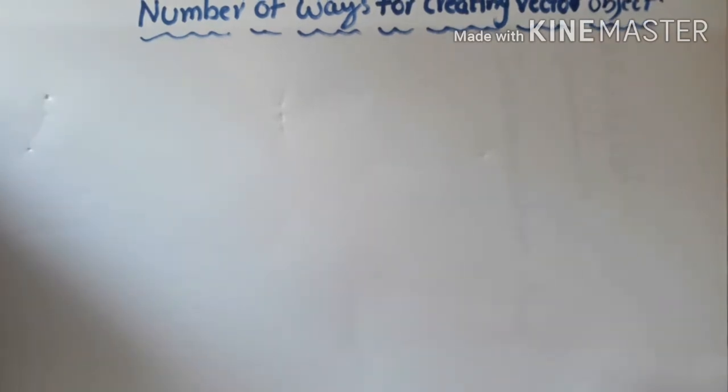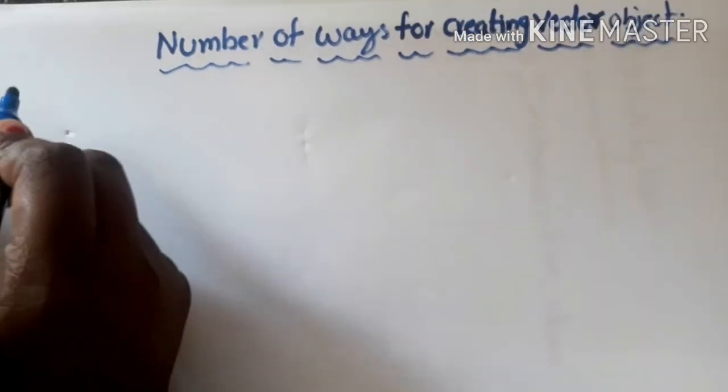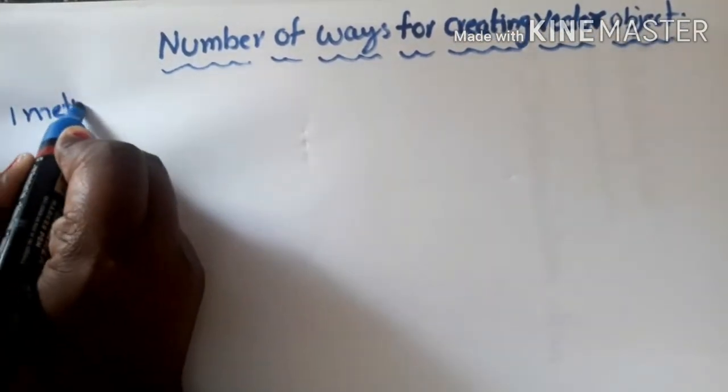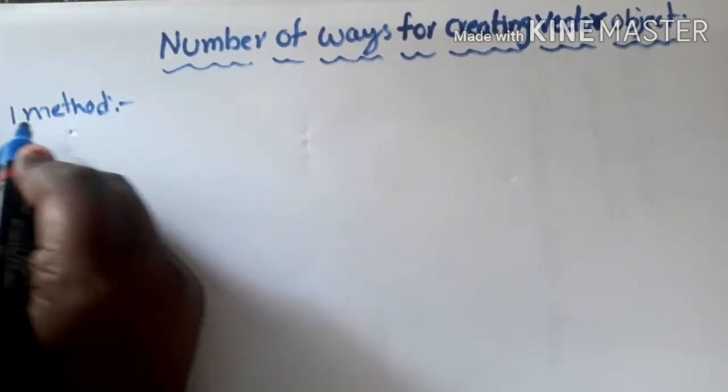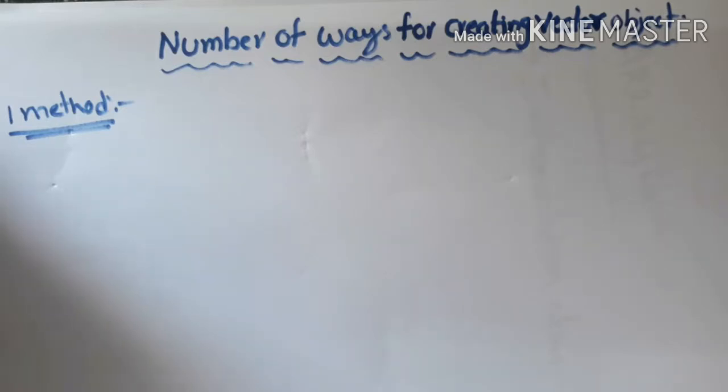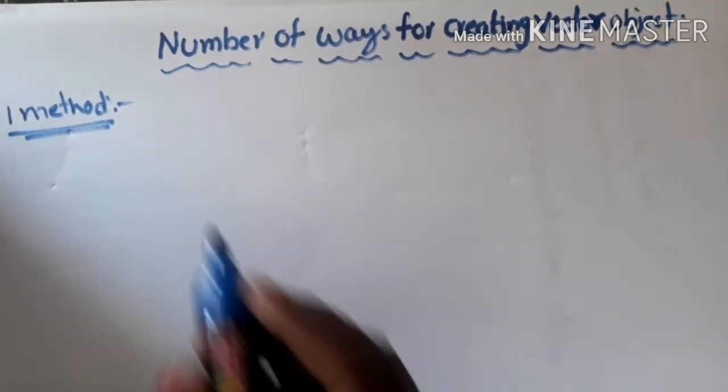The first method is using the zero parameterized constructor, right? So by using zero parameterized constructor, we can create the vector object. How to create? Now we'll see.